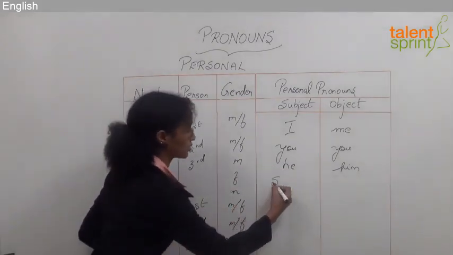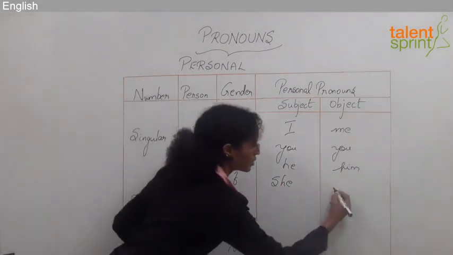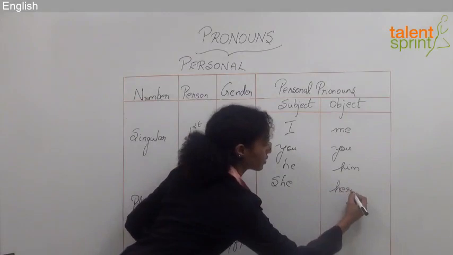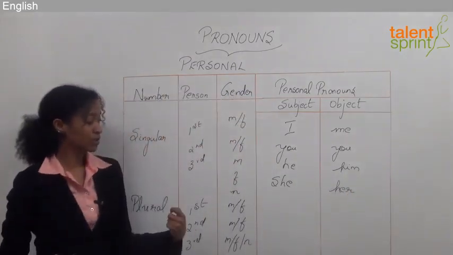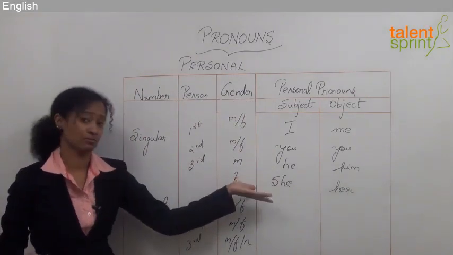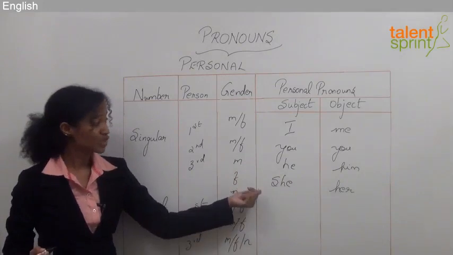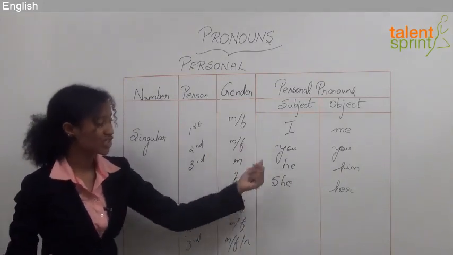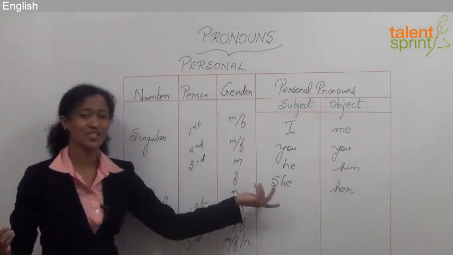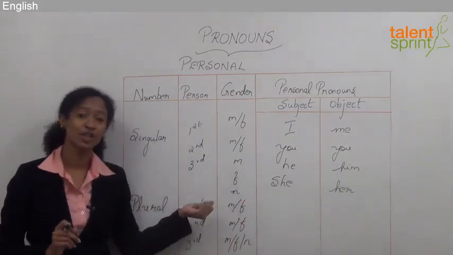Female. She is the subject and the object is her. So let's say for example, she likes swimming, or she is smart. So she is my subject. Does Sheila know her? Her is the object.